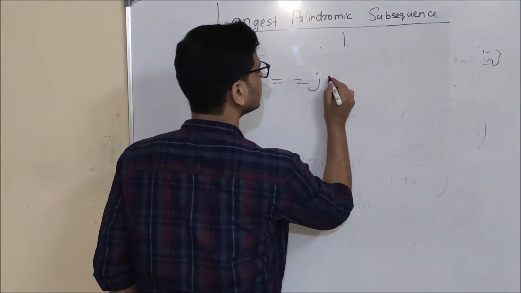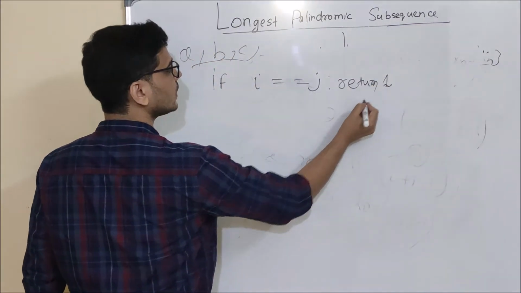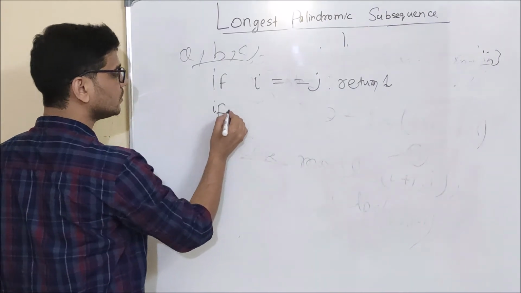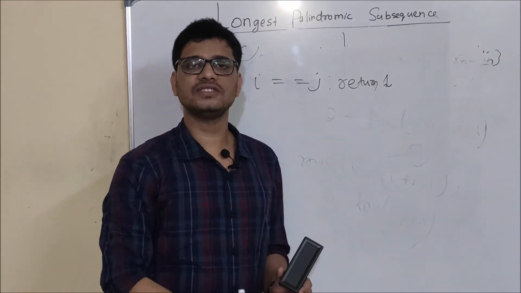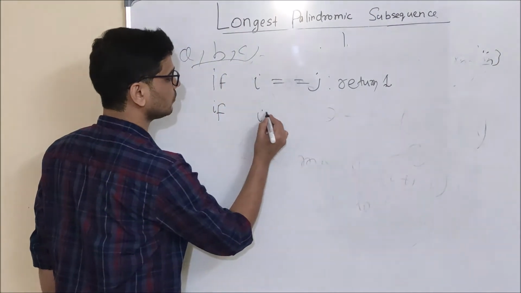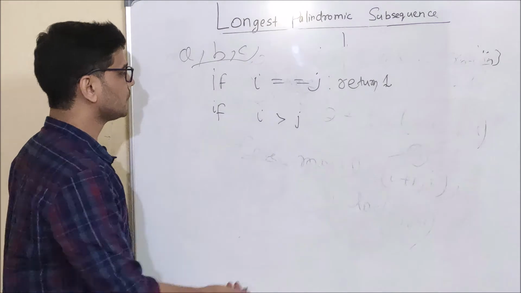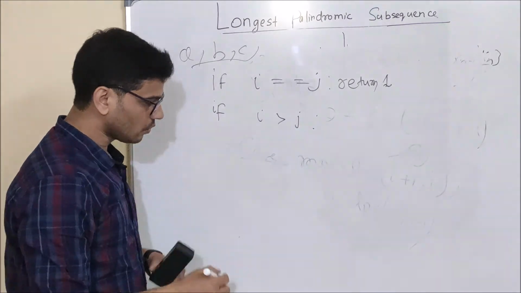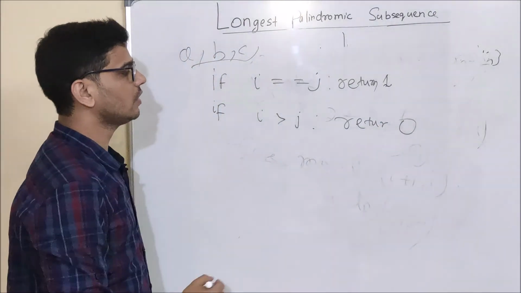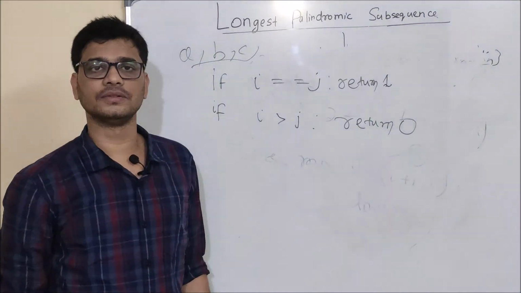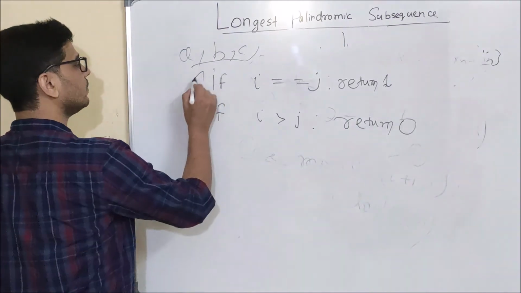So we will return 1. Okay. And what will be another base case? See, I am increasing i and I am decreasing j. So there can be a case when i can be greater than j, and it can happen. Okay. So in this case, we will return 0, because we will have nothing to match now. Okay. So friends, these are our base cases.